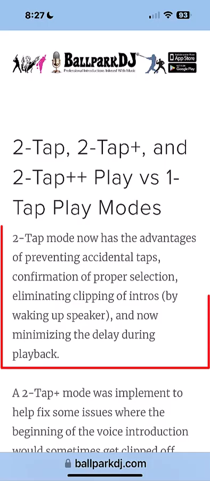But now the 2-tap button has 4 different advantages. It gives you a confirmation step. It prevents accidental tapping. It prevents clipping of the front end of the intro because of the Bluetooth wake-up situation, and it now reduces delay.